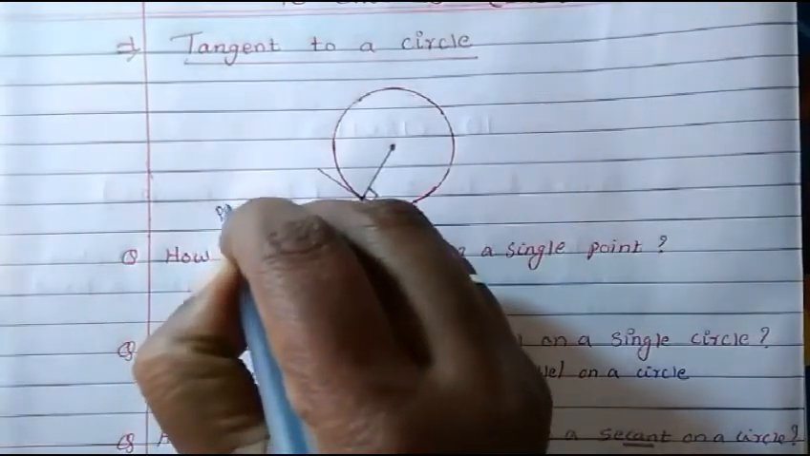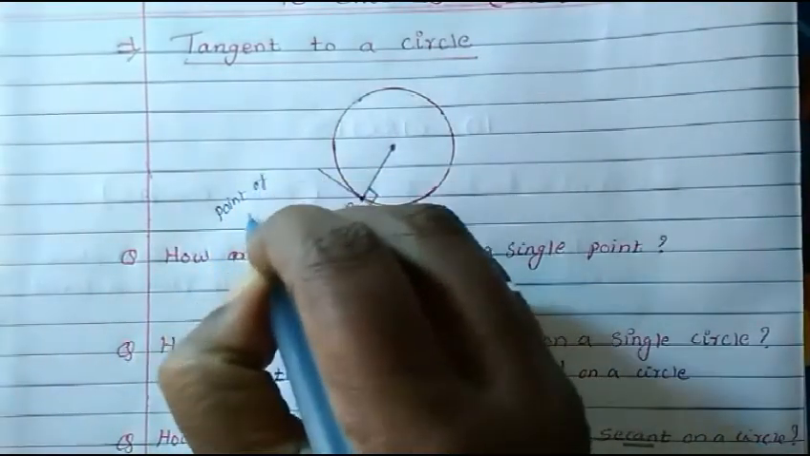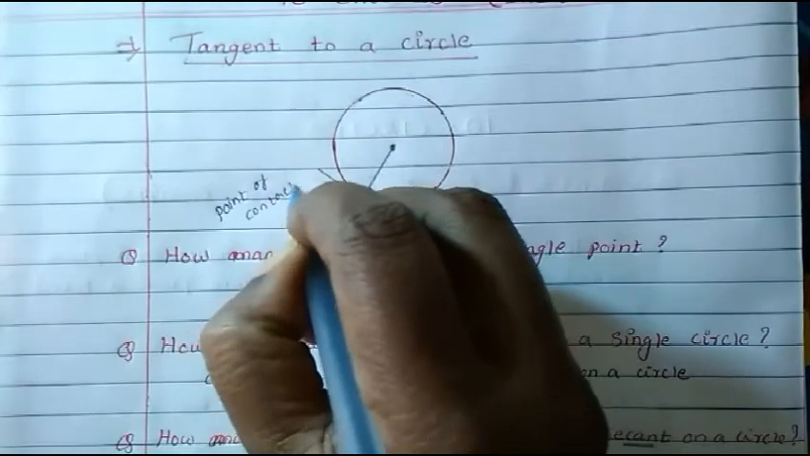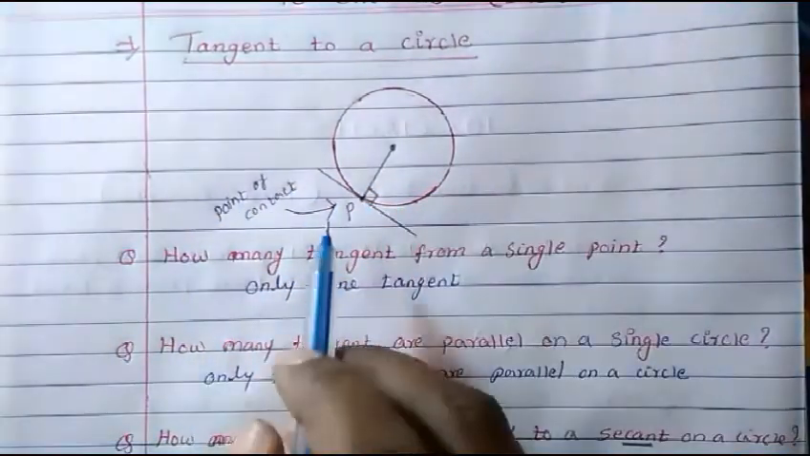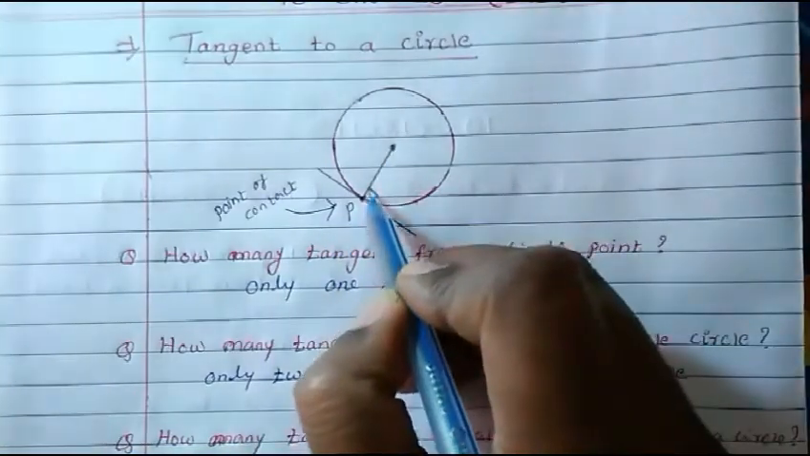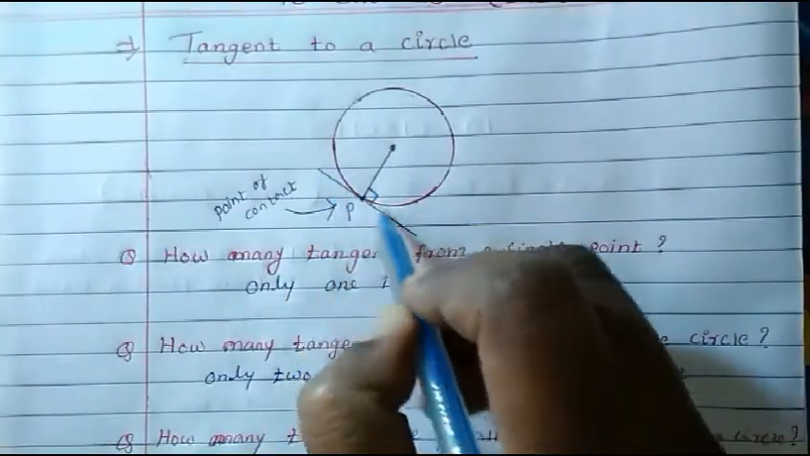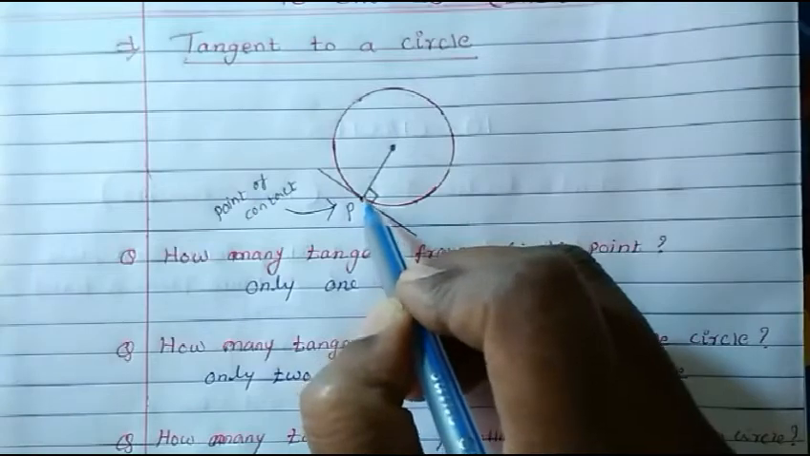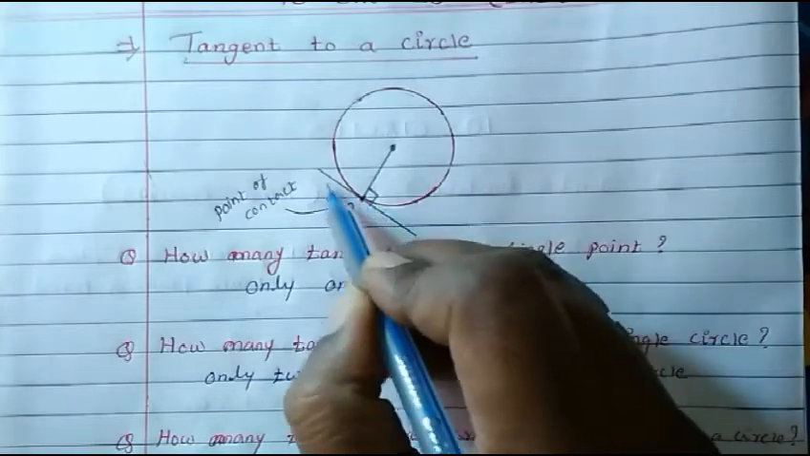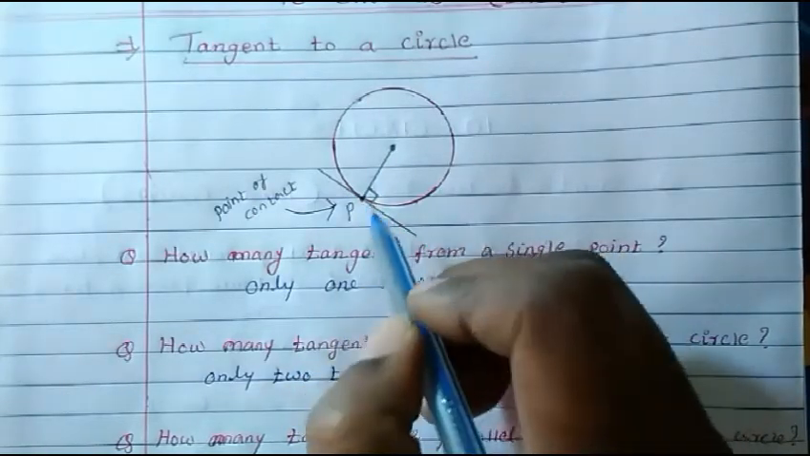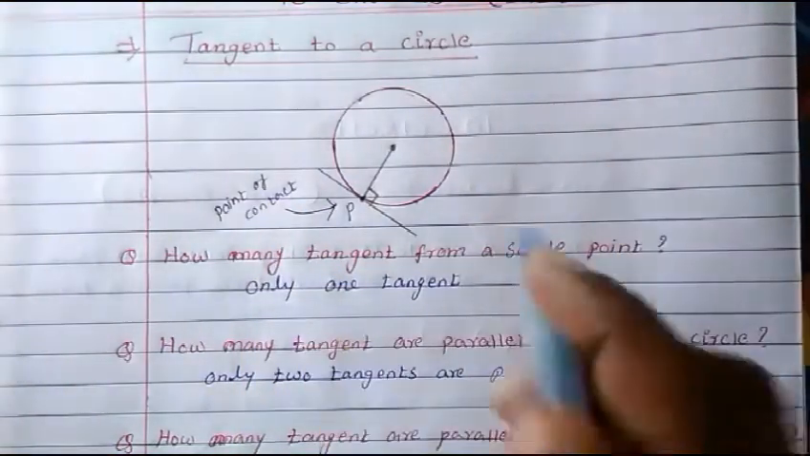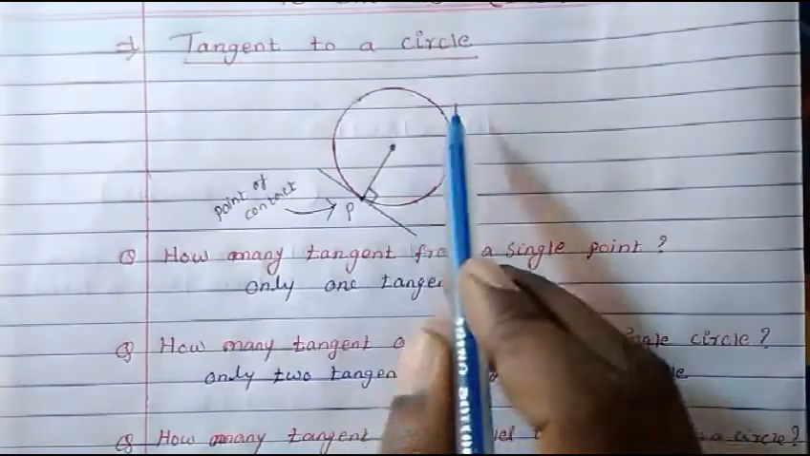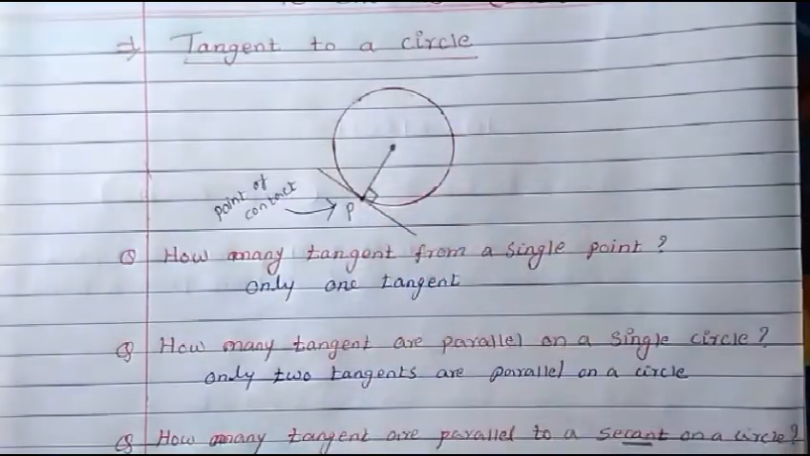This is also known as a point of contact, where the radius is touching this point and the tangent is also touching the same point. So it is common for the radius and the tangent. So this point is known as the point of contact. Okay, this is all about the relationship between the radius and the tangent of the circle.